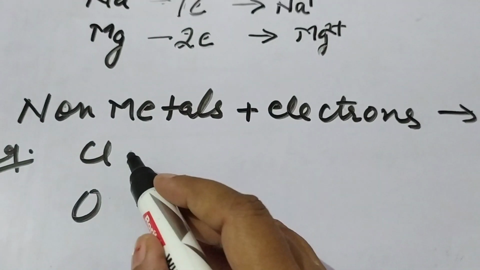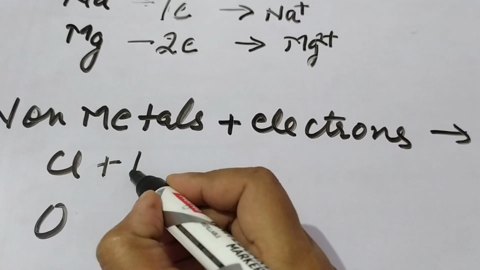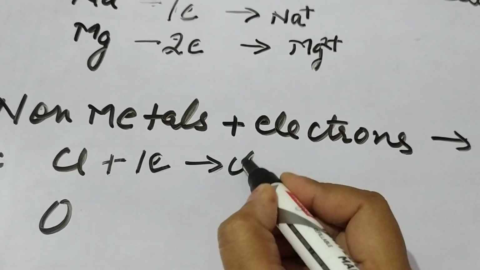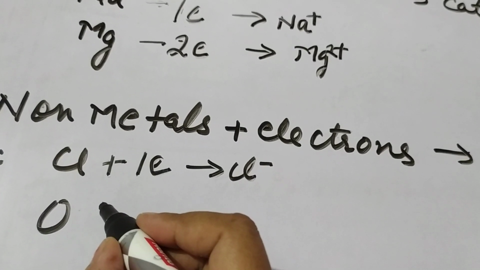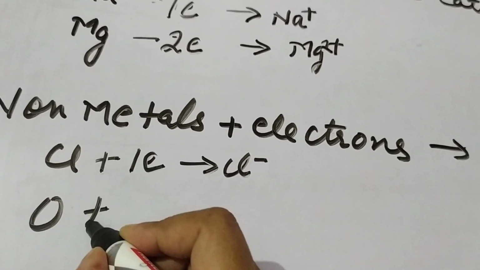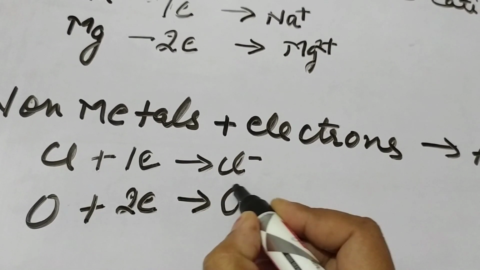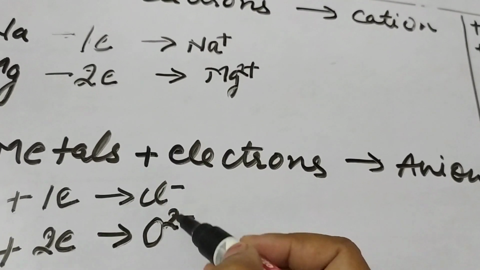Similarly is the case with non-metals. Non-metals gain electrons, again the same number of electrons as their valency. Chlorine has valency 1, so it will accept 1 electron and form the chloride ion with a single negative charge. Oxygen has valency 2, so it will accept 2 electrons and form the oxide ion with 2 negative charges. So this is also in accordance with the valency.